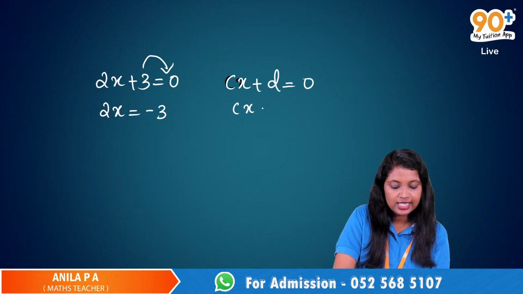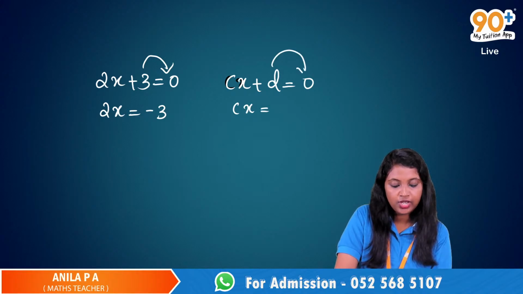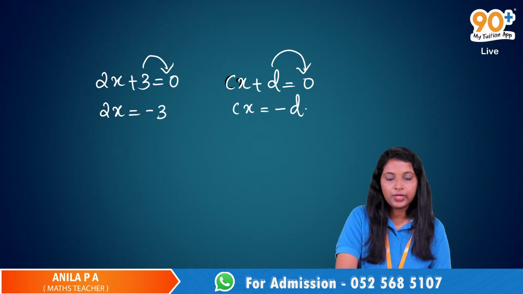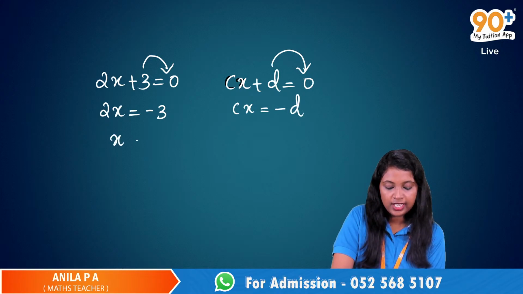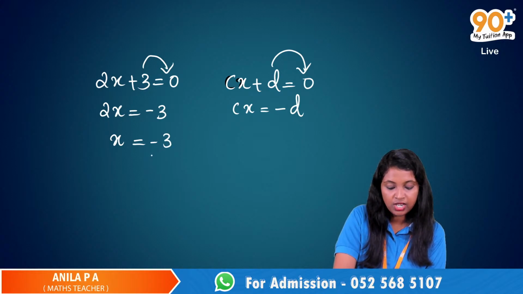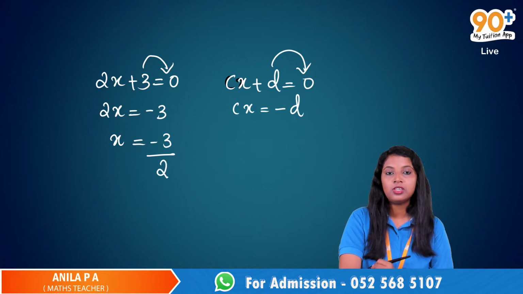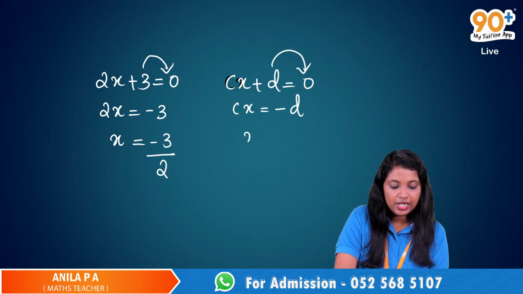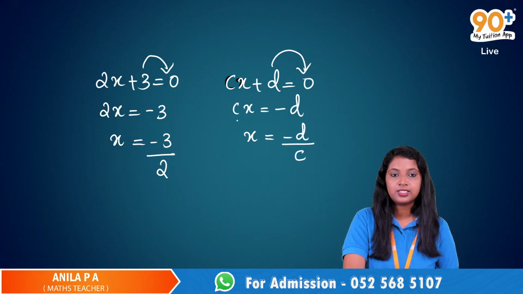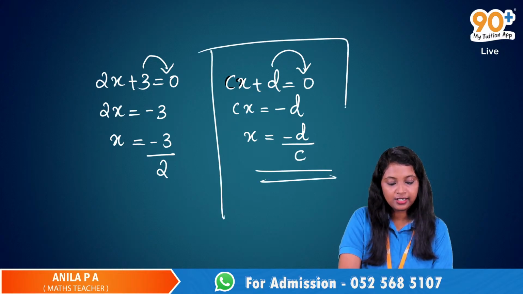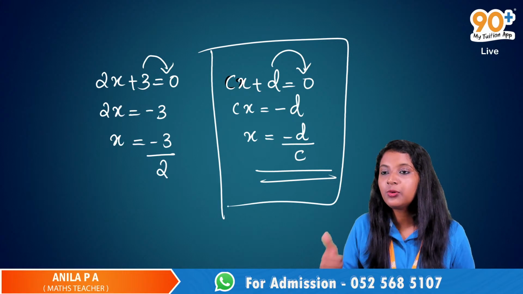Here also it is cx, and when we transpose this d to the other side, it becomes negative d. Here we have to find the value of x, so we transpose this 2 to the other side. Here it is multiplication, and when it goes to the other side, it becomes division, minus 3 by 2. Similarly, here it becomes minus d divided by c. Now, is it clear? Is it okay?